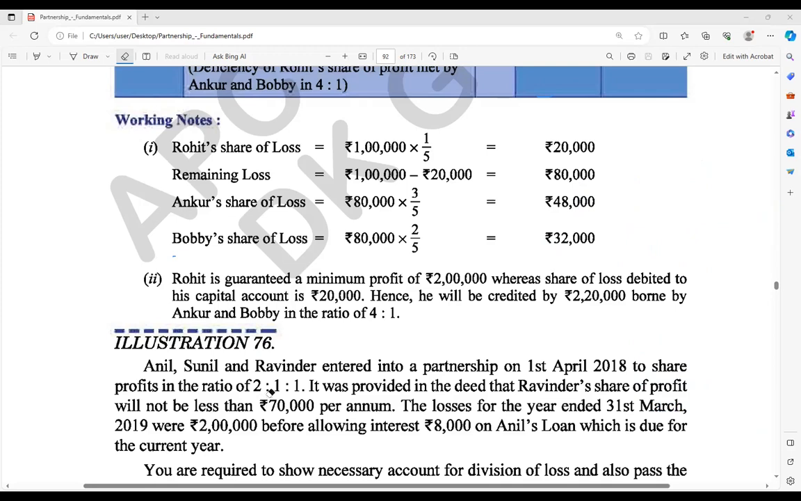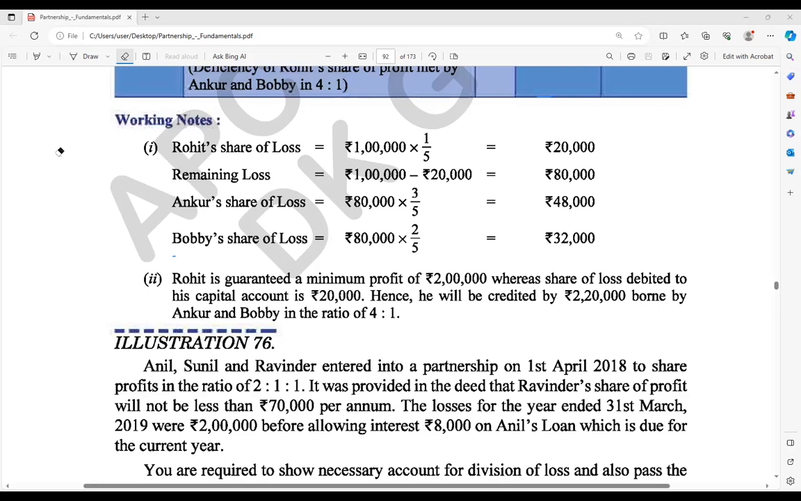Okay. Anil, Sunil, and Ravinder enter into a partnership on 1st April 2018 to share profit in the ratio 2 is to 1 is to 1. It was provided in the deed that Ravinder's share of the profit will not be less than 70,000 per annum. So Ravinder is getting a guarantee of rupees 70,000 per annum. The loss for the year ended 31st March was 2 lakh rupees before allowing interest of 8,000 on Anil's loan, which is due for the current year. Okay, have you seen that, before allowing interest of 8,000 on Anil's loan?